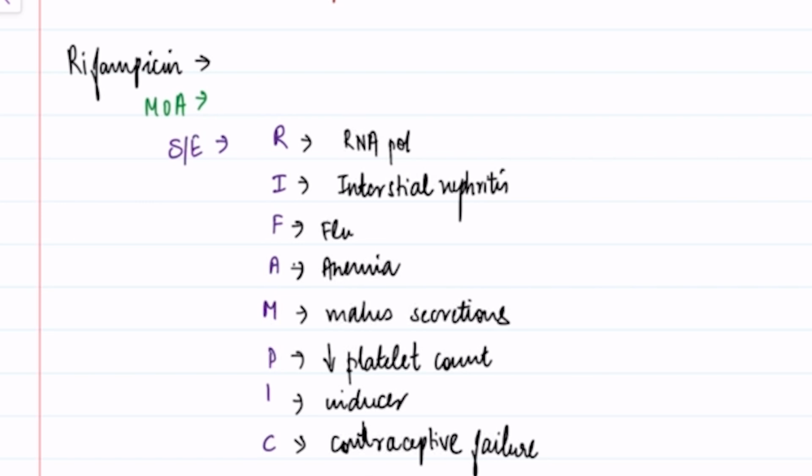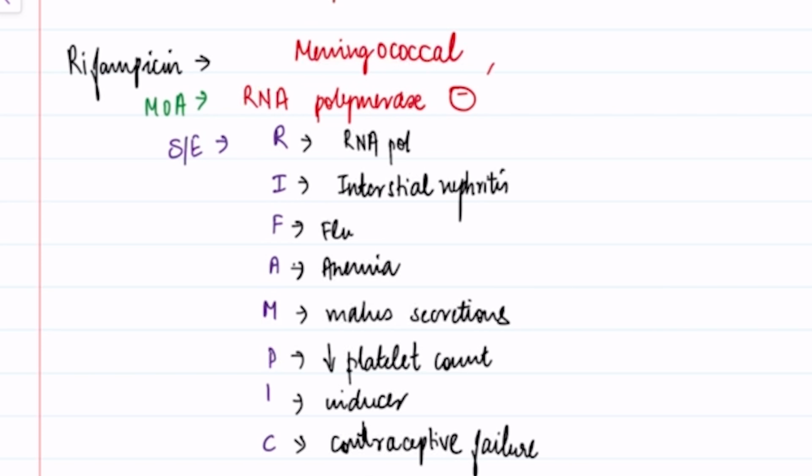Coming to rifampicin. Okay, the mechanism of action of this drug is that it is an RNA polymerase inhibitor. Okay, remember this drug is also used in meningococcal carrier state, Staph aureus infection, then meningitis due to Haemophilus influenzae.